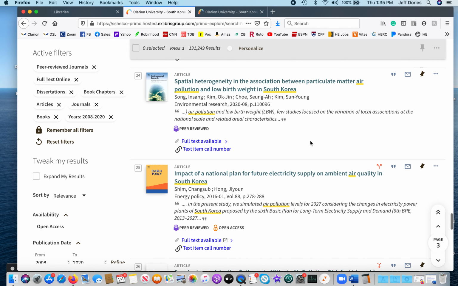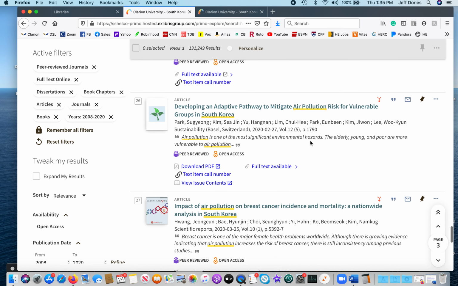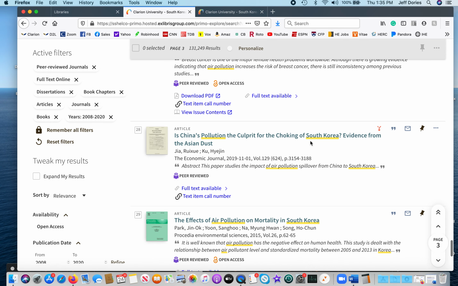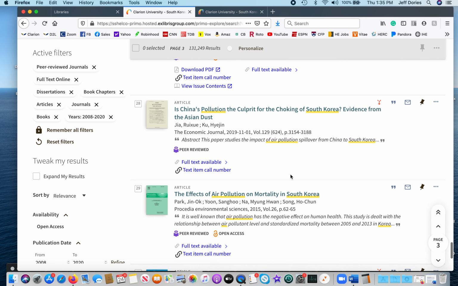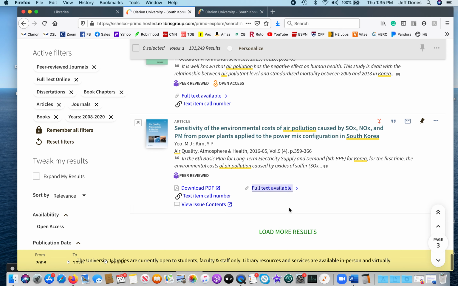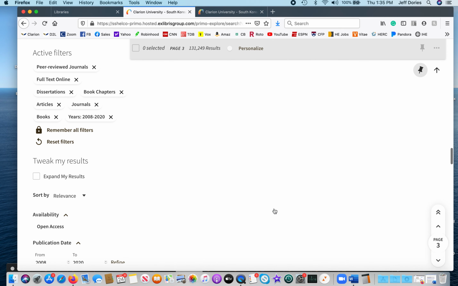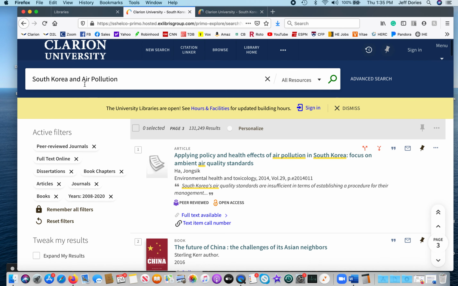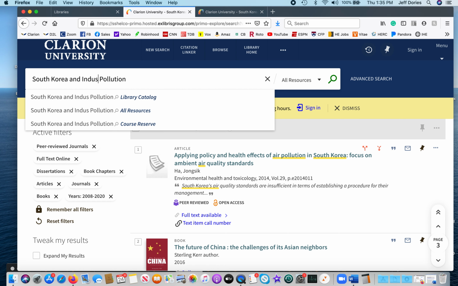Here's more on, there's a lot on the health, right? The other one I want to check, here's that same one again. And again, as I kept going down, I kept finding more and more. I didn't try this one. Let's try industrial pollution. See what comes up there.